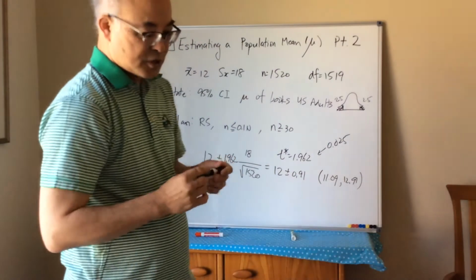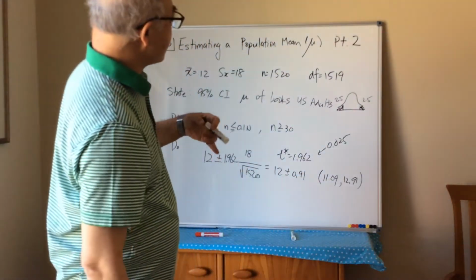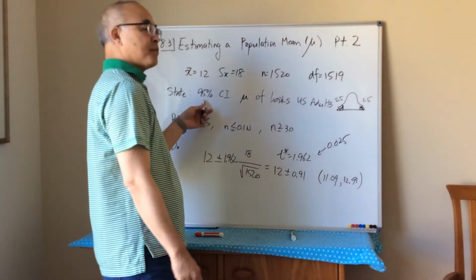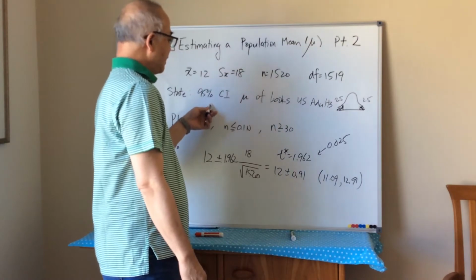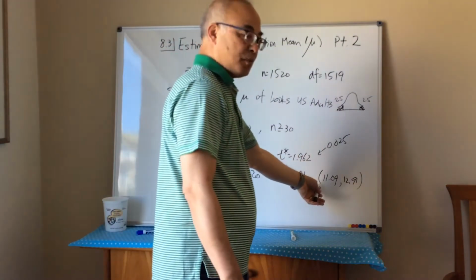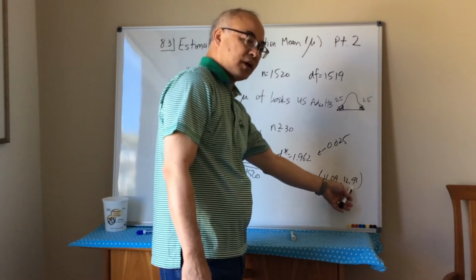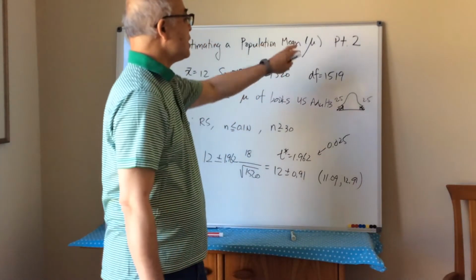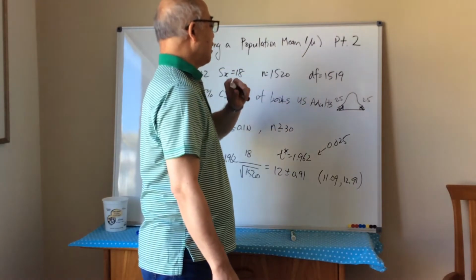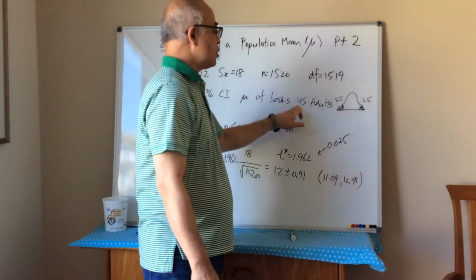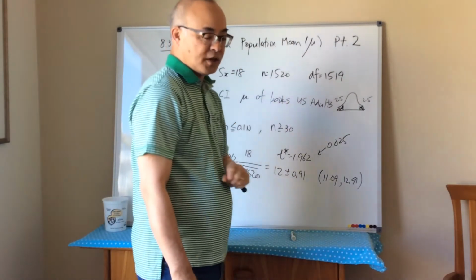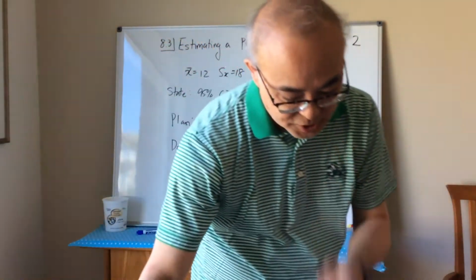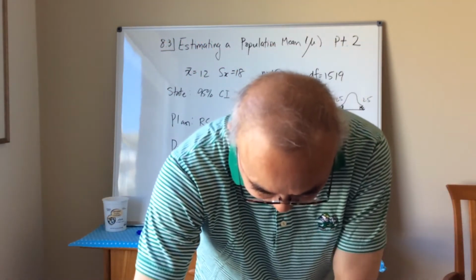Okay? So at the very end, we're going to conclude by saying that we are 95% confident that the interval 11.09 to 12.91 captures the true mean of books that U.S. adults read in one year. Okay? So that's how you conclude there, right?